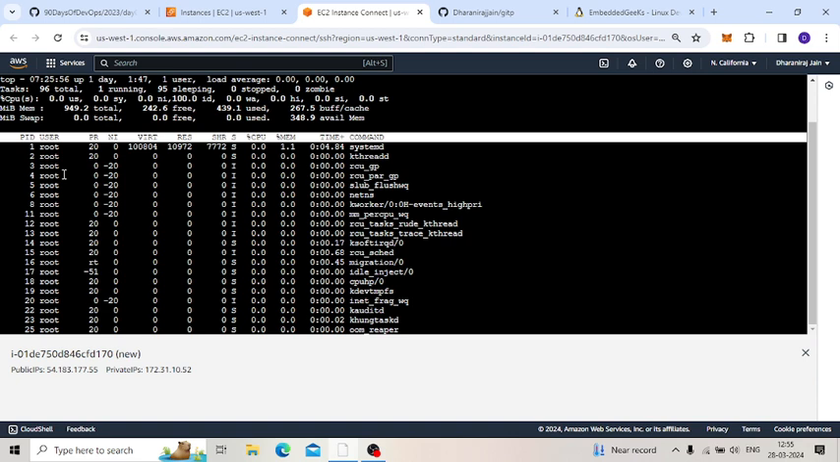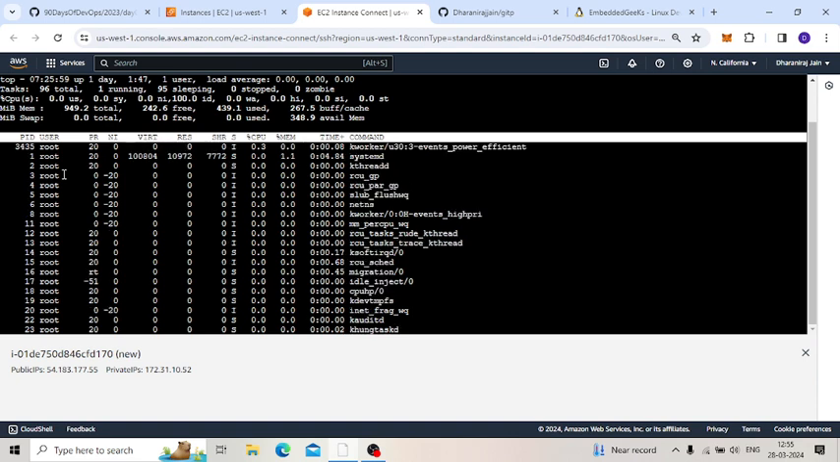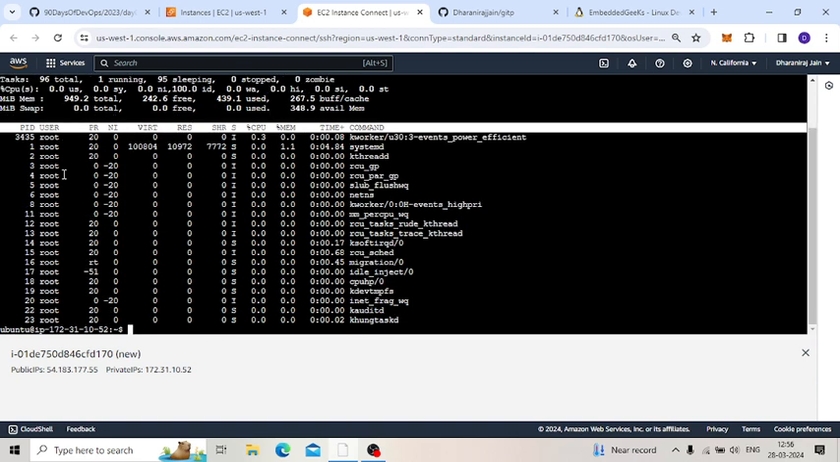If you want to kill one, you can use the kill command with the particular PID. If you run it, we can stop that software. So that one you should keep in mind.